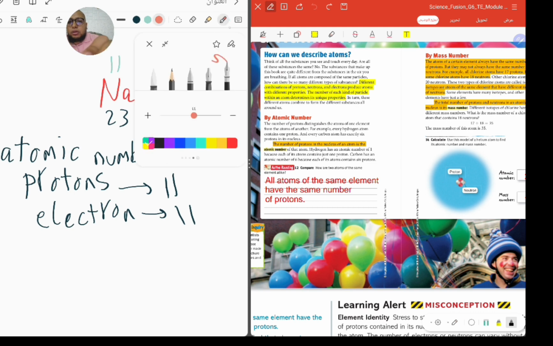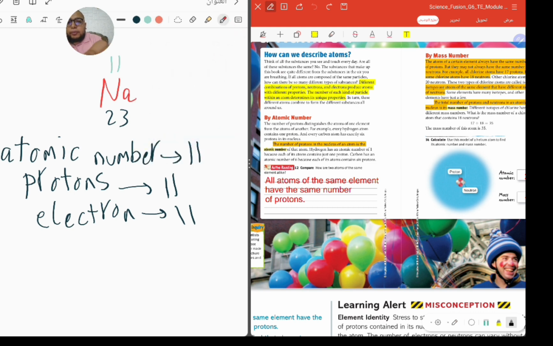Okay. What about the mass number? The mass number here will be 23 because it is the biggest number. What is the mass number referred to? The mass number refers to the number of protons plus the number of neutrons. That means it is everything inside the nucleus.